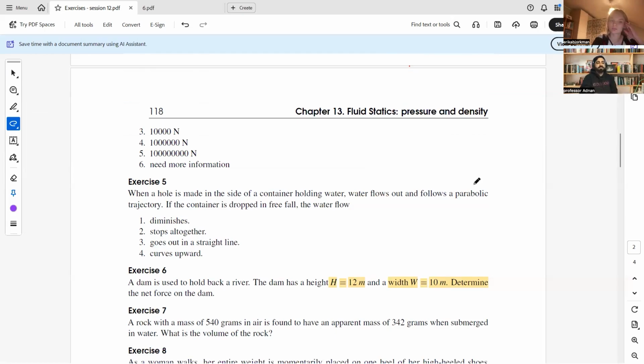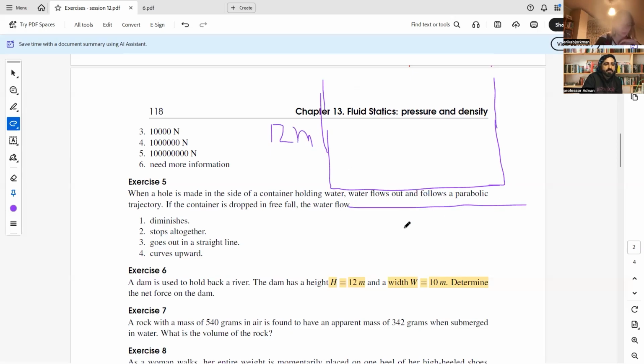and suppose we are considering our dam is like this, having a bigger height as compared to its width, so I'm making the height bigger, 12 meter, and its width is 10 meter. This is our dam in which water is lying here. What is the question? Determine the net force on the dam.